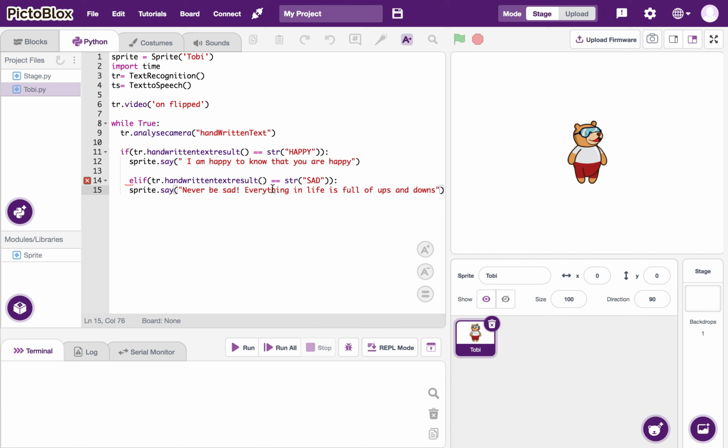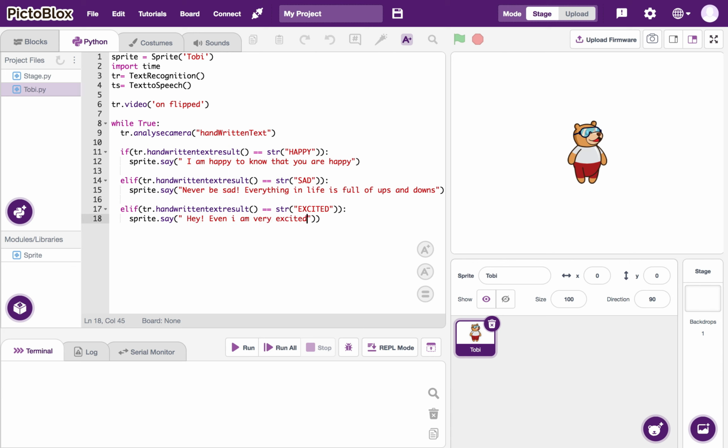In the same way, we are going to create for other emotions as well, such as excited and angry. And in the end, we are going to specify that if it does not follow any kind of emotion, then it is going to display the message as try again.